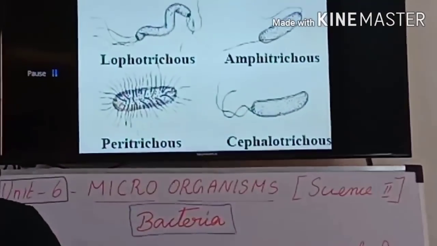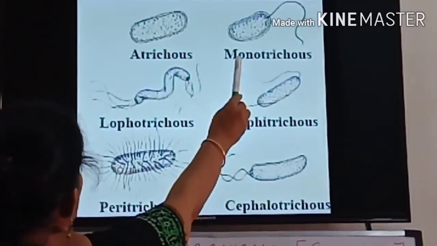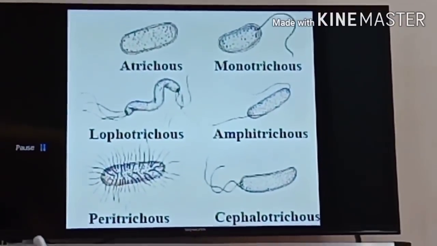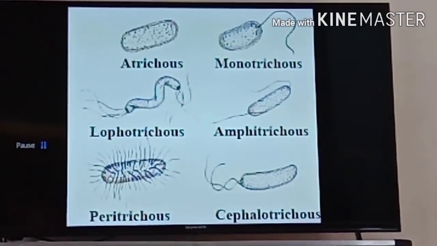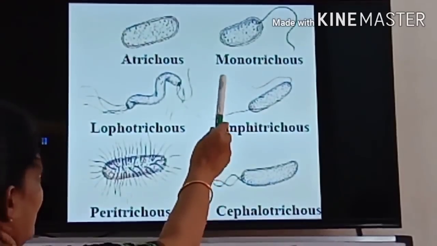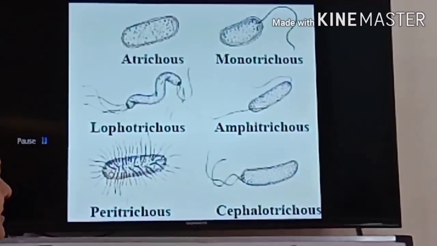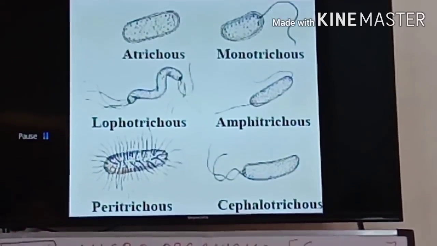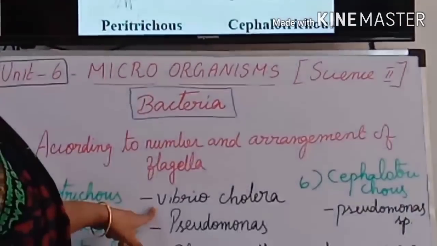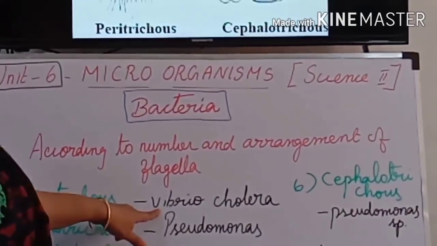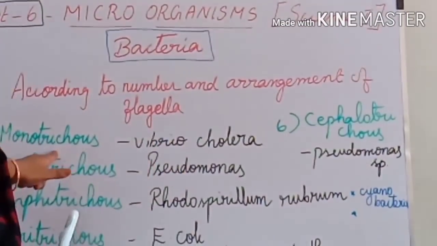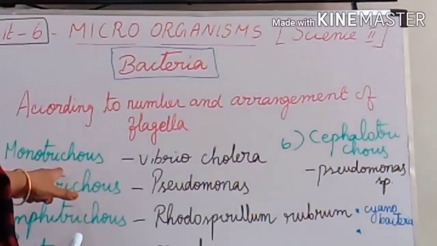Monotrichous. See, monotrichous. Mono means single. Trichous means that is flagellum. Okay, those who have single flagellum, they are called monotrichous. See, the best example is Vibrio cholerae. Yes, Vibrio cholerae is the best example for monotrichous type of bacteria.